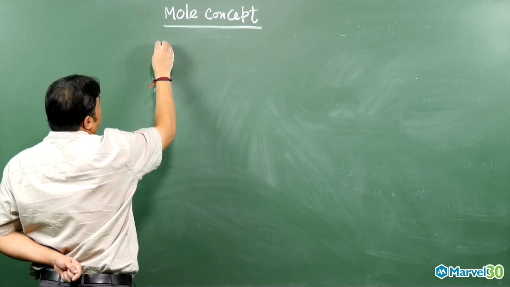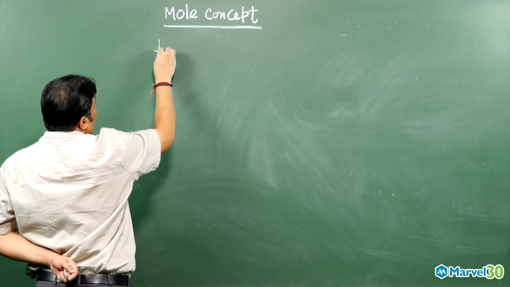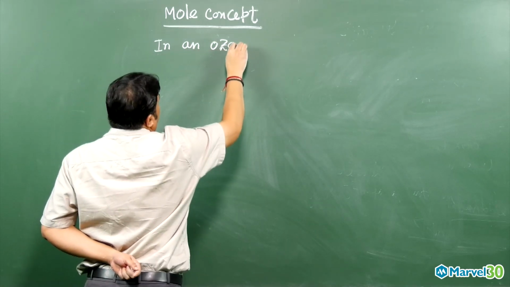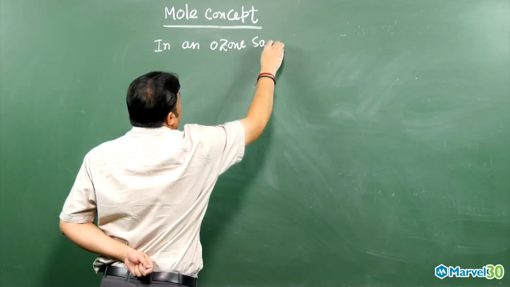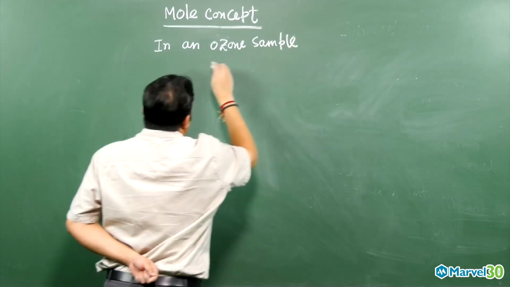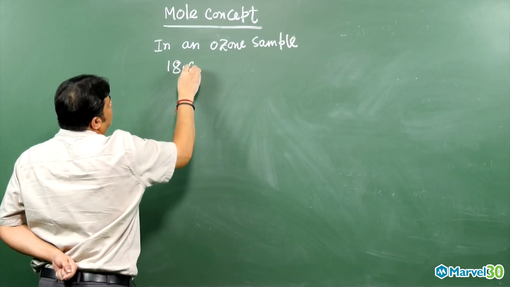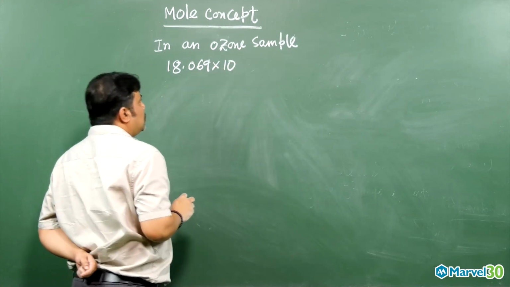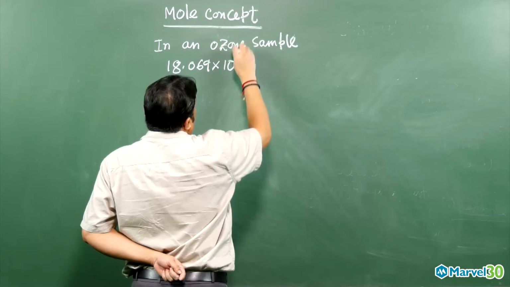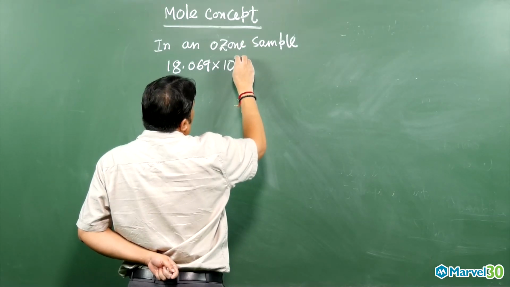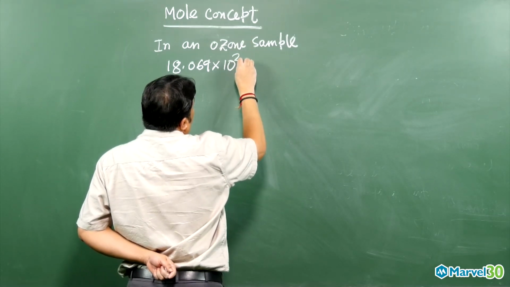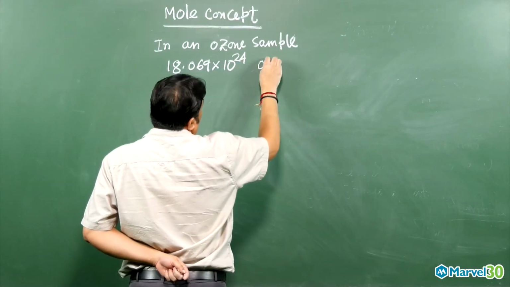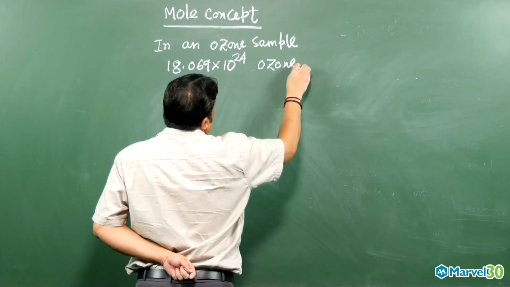They are giving the problem that in an ozone sample, 18.069 into 10 to the power 24 ozone molecules are present.